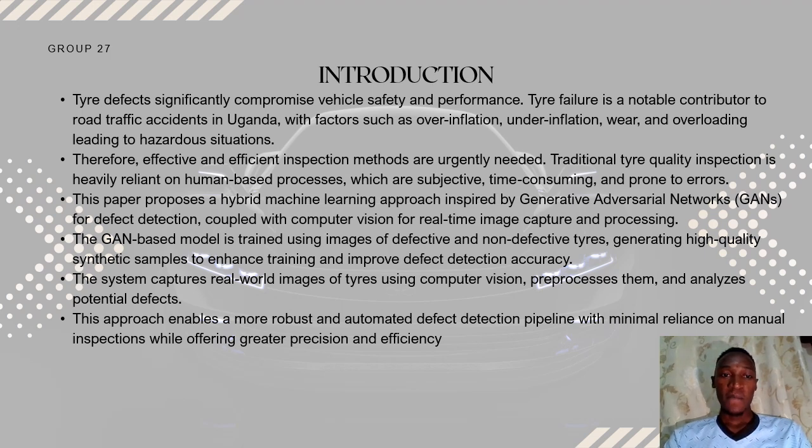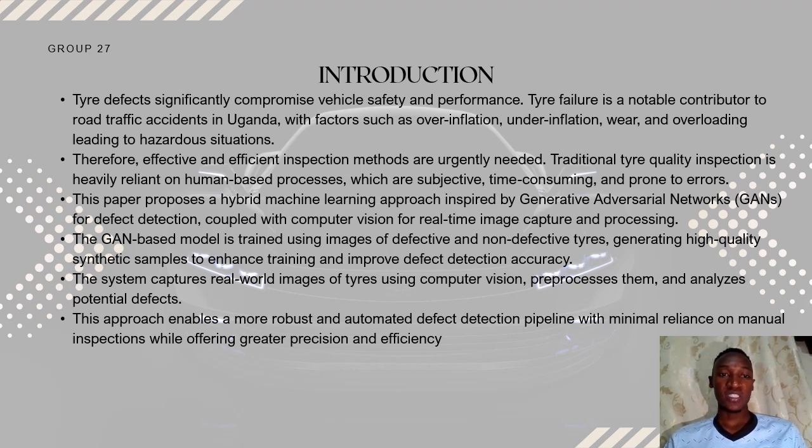But with the use of machine learning, for example GANs, it can be easy to detect and compute these defects of tires, comparing them with the actual images.